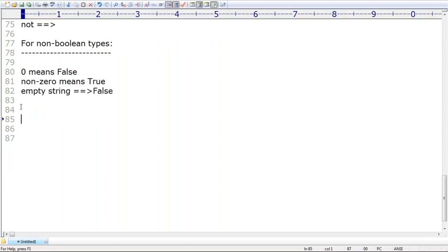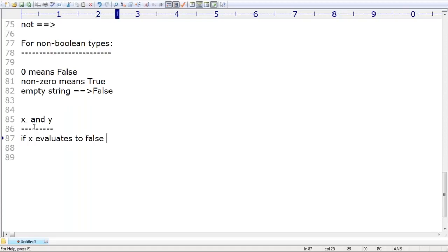Observe that here I'm taking x and y. Now these are not Boolean types. Please observe the behavior of x and y. This is which operator? The and operator. Take a very special case: if x evaluates to false.